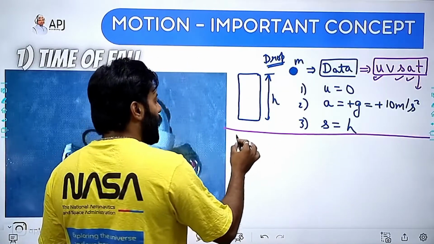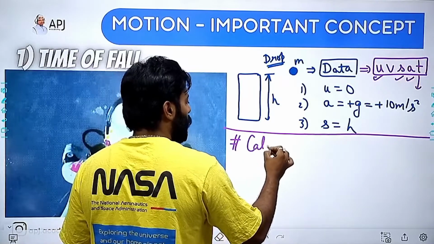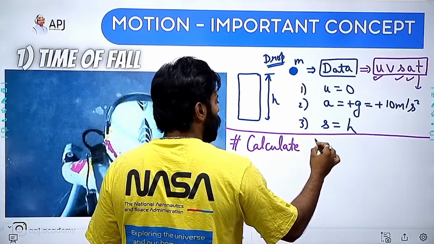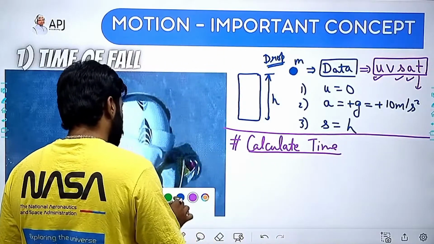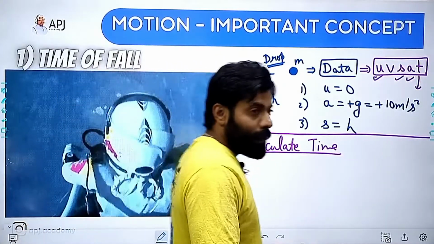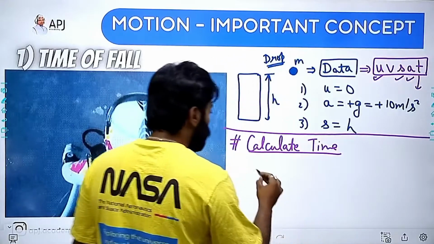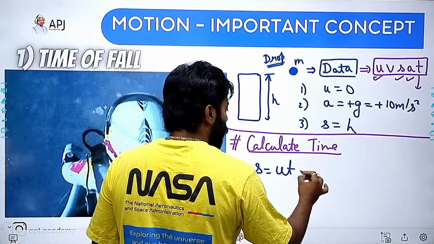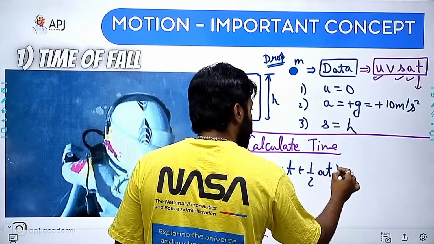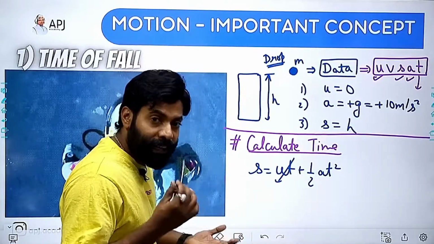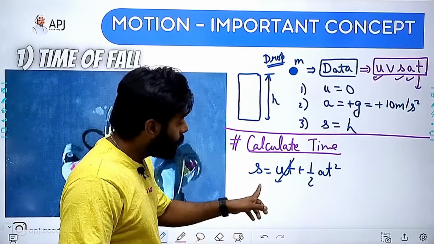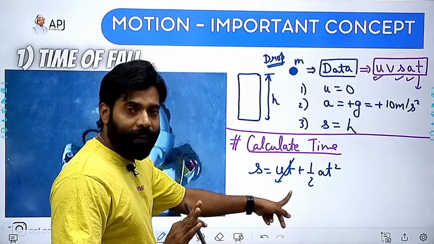So if I want to calculate time, can I use s is equal to ut plus half at square? And if initial velocity u is 0, this term does not have any significance, right?